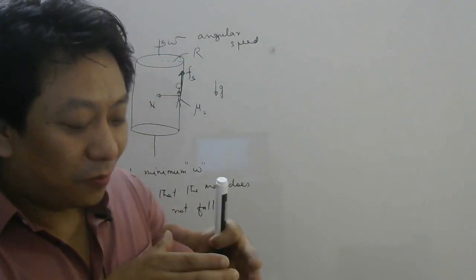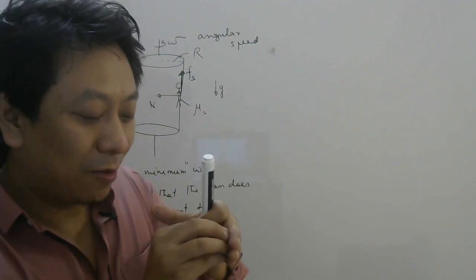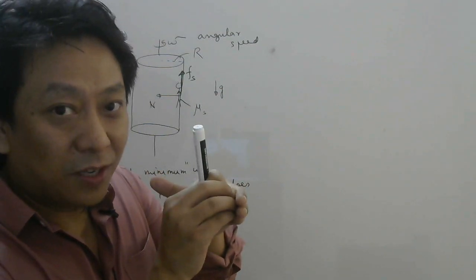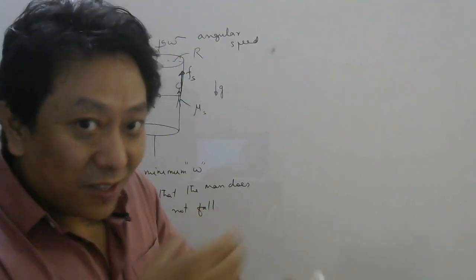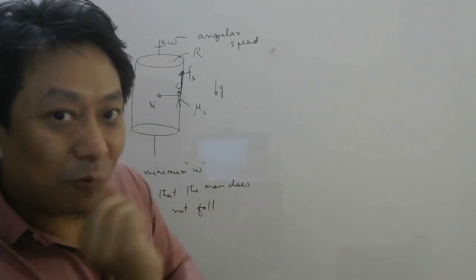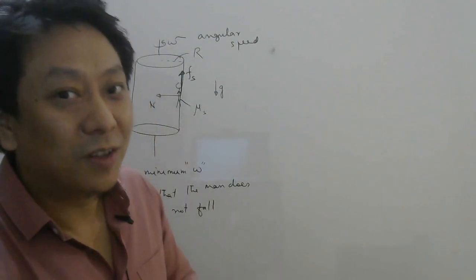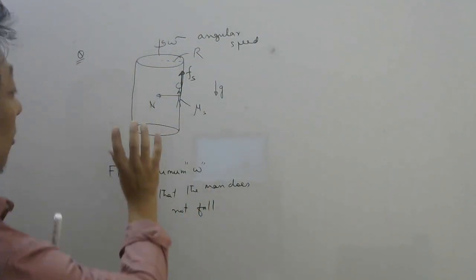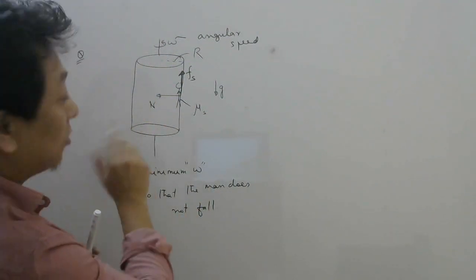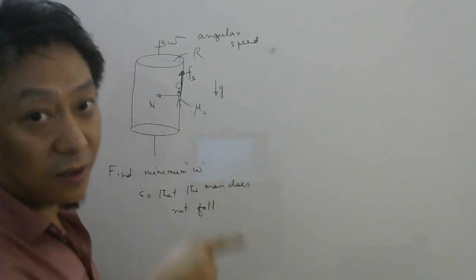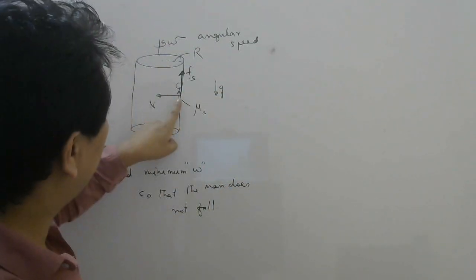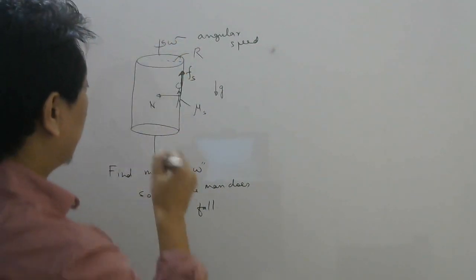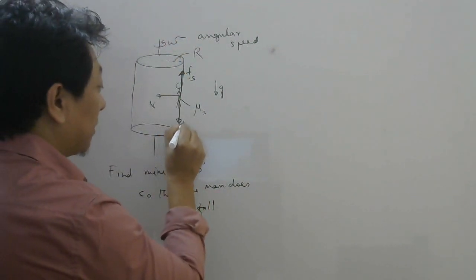So practically, if you take a hollow cylinder and you put a marble on the inner surface, if you leave it, the marble will obviously fall. But if you rotate the cylinder, then the marble will keep rotating without falling down. So something like that we should do here. We should rotate this very fast so that the man will press the surface, which creates a normal force, and therefore there will be a static friction which will oppose the mg, right?